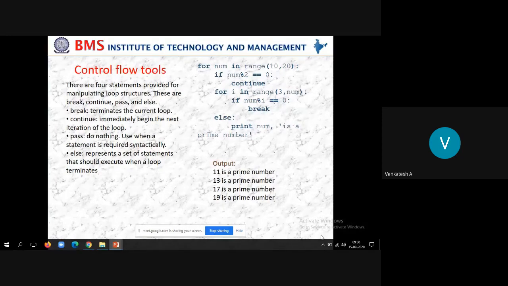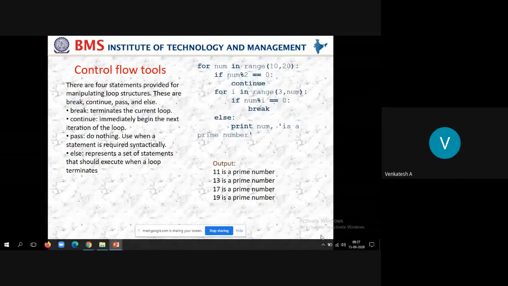But pass is the one keyword which we have not used so far. I'll tell you what its use is. And else is the statement which we have already used. So therefore there are 4 statements which provide us an opportunity to manipulate the looping structures, that is break, continue, pass, and else statements. So now let us see what break is. Can you tell me what the break will do? Whenever the break executes, it will come out of the current loop.